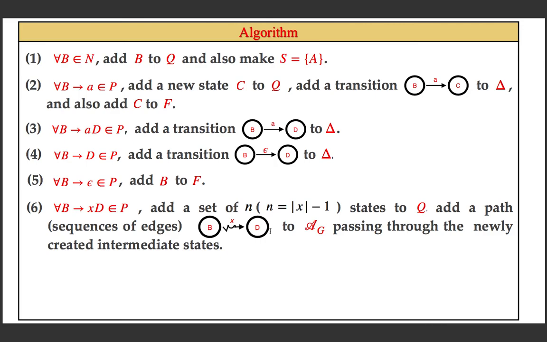And now the only remaining step is for this kind of rule, that is B going to X. It's very similar to this, but in the RHS there is no variable. That means now you are going to generate a terminal string.